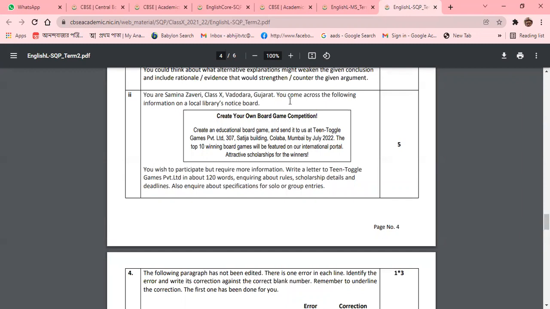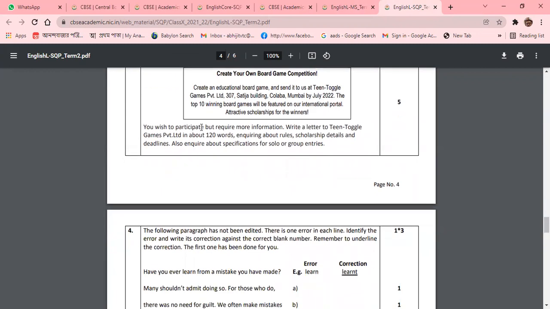Class 10, Vadodara, Gujarat: you come across the following information on a local library's notice board. Create your own board game competition, create an educational board game. You can see what has been given on the notice board, and after that it is written that you wish to participate but require more information, so write a letter to Team Toggle Games Private Limited in 120 words.